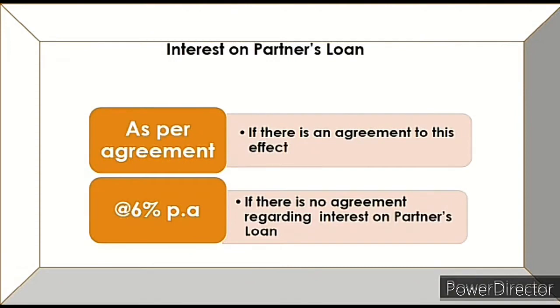Today I'll be discussing another important concept of fundamentals of partnership: interest on partner's loan. Partner's loan here means loan advanced by the partner to the firm. At what rate will he get interest on that loan? If there is an agreement, then he will get interest as per the agreement. And in case there is no agreement as to the rate, then he will get it at the rate of 6% per annum.